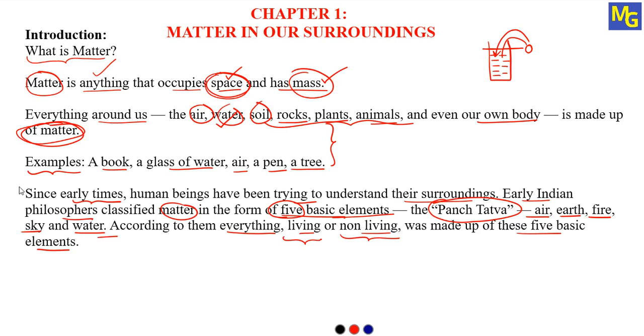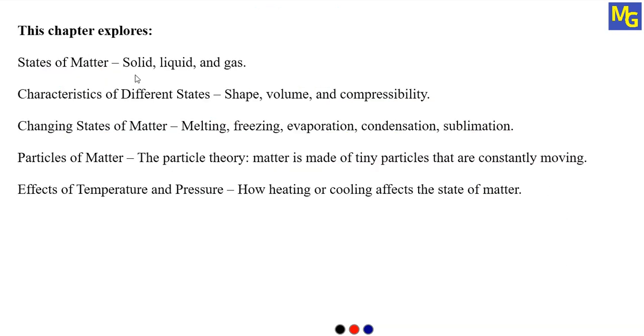This is the classification we have seen from the earlier days. But nowadays we have divided matter into different types, and we are going to see that classification in this chapter. What you are going to study in this chapter is, first, the states of matter: solid, liquid and gas, and we are going to study these three states in detail.